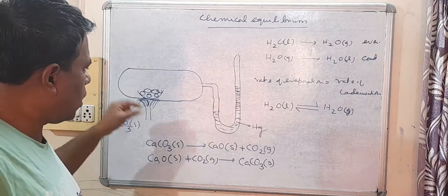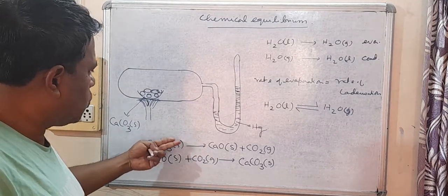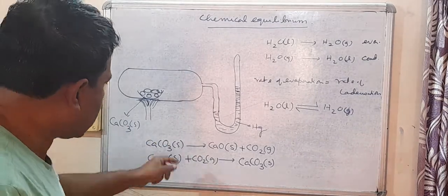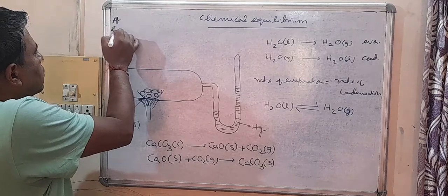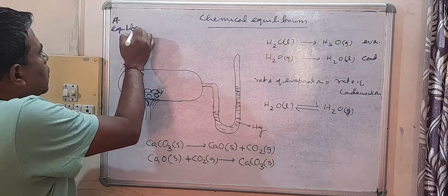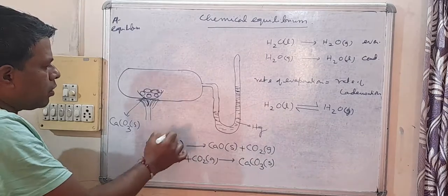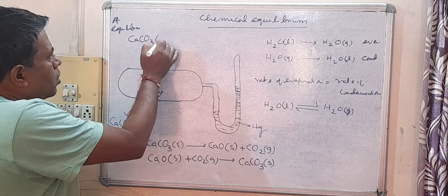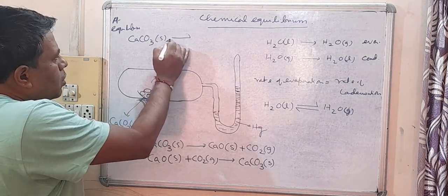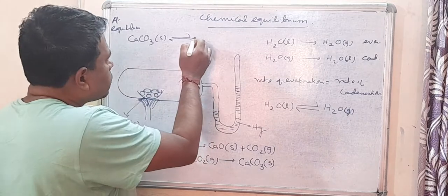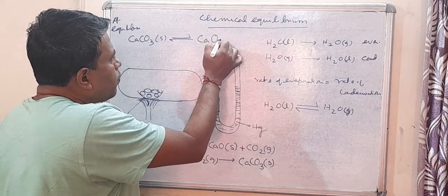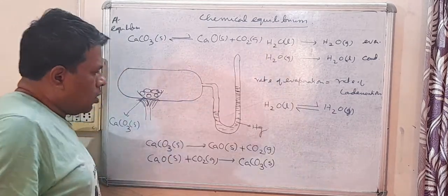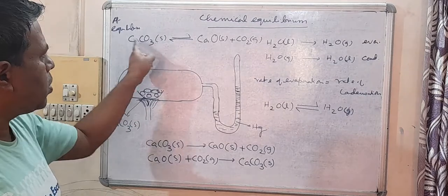And since at equilibrium these two processes take place at equal rate, at equilibrium we can describe this process in this way: CaCO3 solid in equilibrium with CaO solid plus CO2 gas. So this process at equilibrium is written like this,